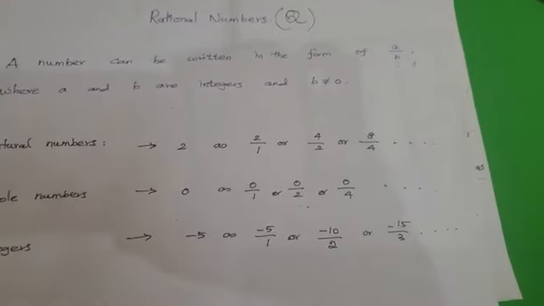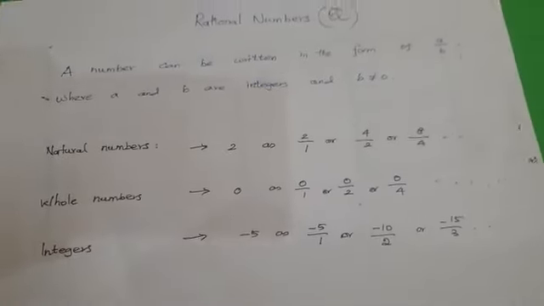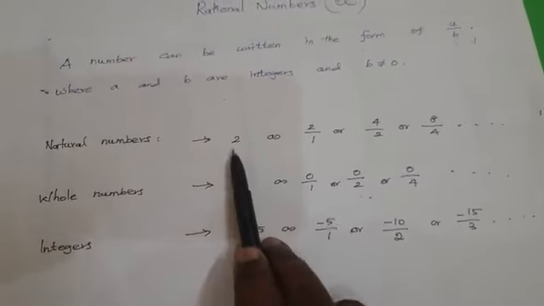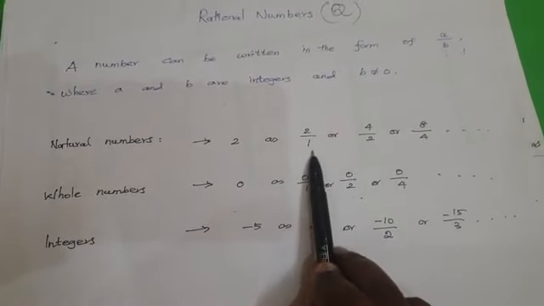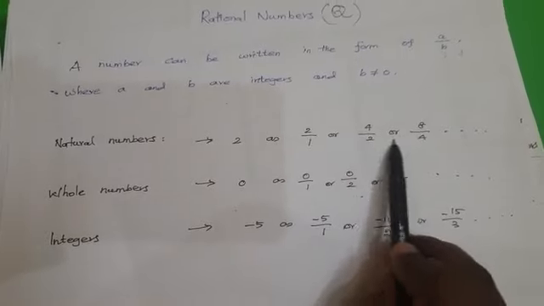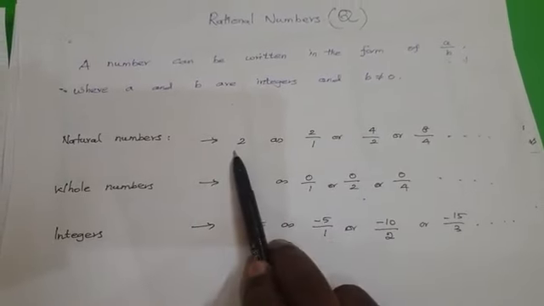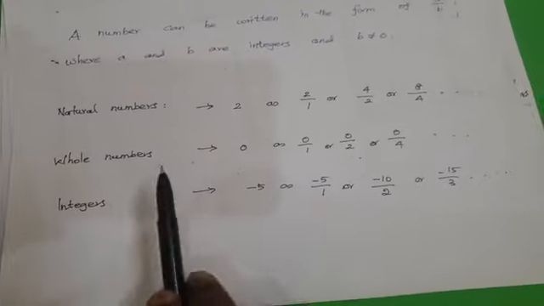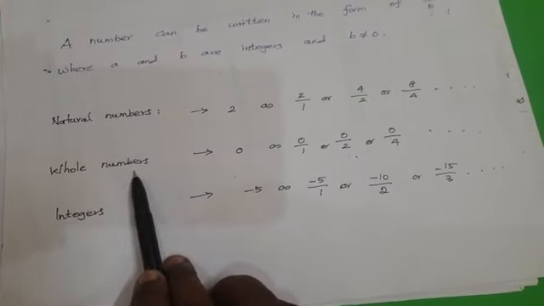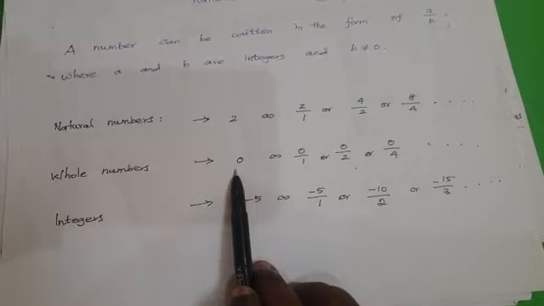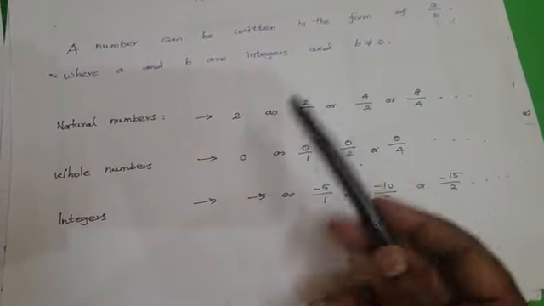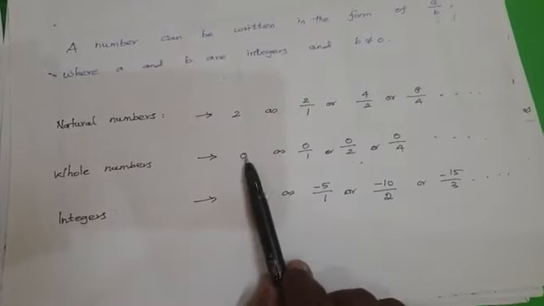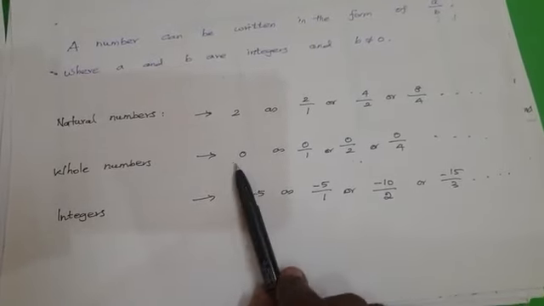Natural numbers are 1, 2, 3, 4, 5. For example, take the number 2. We can represent 2 as 2 by 1, or 4 by 2, or 8 by 4. If you simplify, you get the same result. Similarly, we can express whole numbers in the format of integers. 0 is the only whole number that is not a natural number. Positive numbers go to natural numbers and negative numbers go to integers.